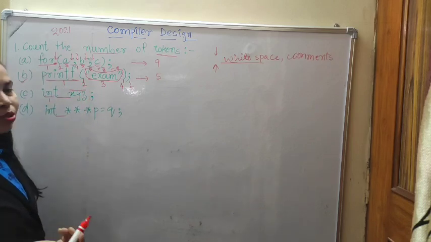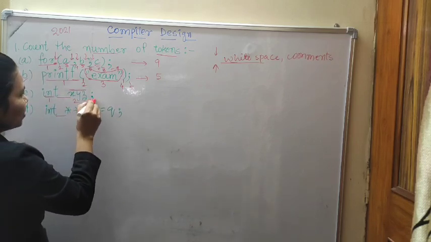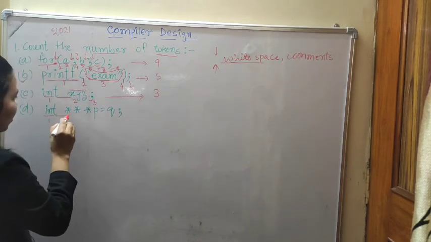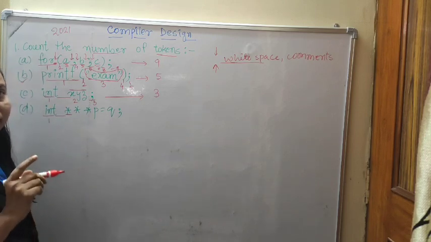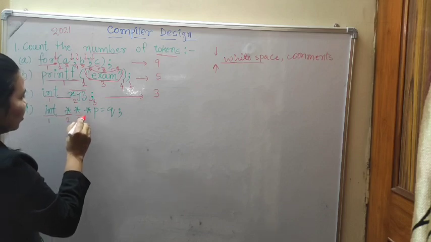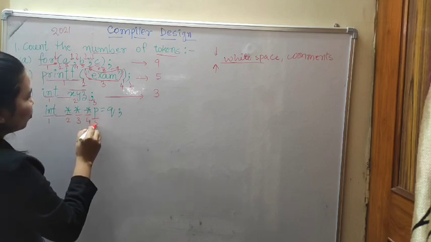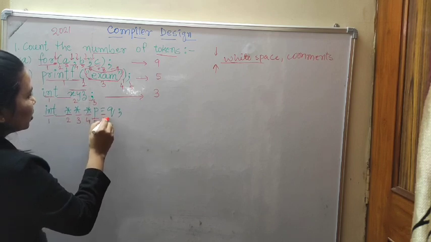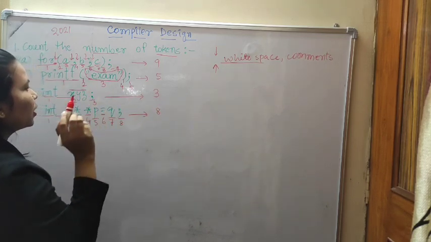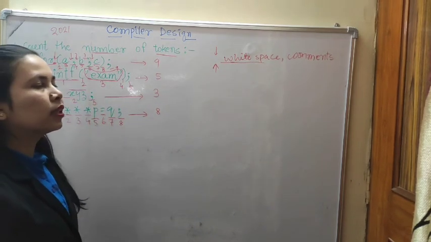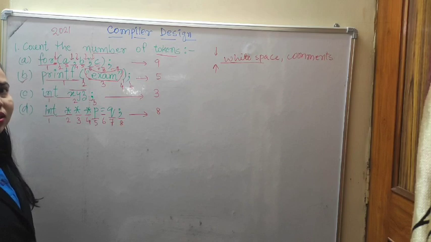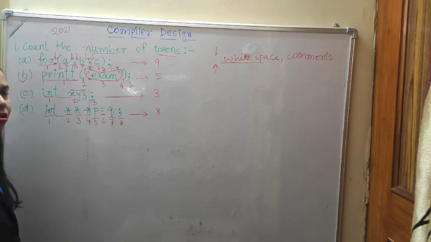Now int is 1, then x, y, z. See, here there is no space, so that is 2. And then semicolon is 3. So this is 3. Now int is 1, then star, a single star, is 2, then 3, star for 4, P for 5, equal to for 6, Q for 7 and semicolon for 8. So it is 8. Now you understood how to find the number of tokens. Afterwards, I am taking the next questions one by one, and we will solve them.